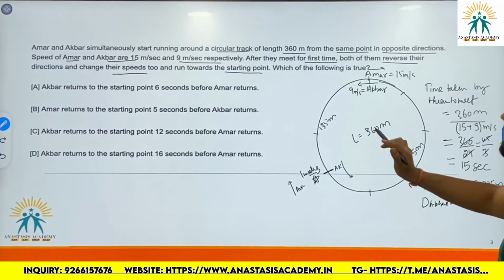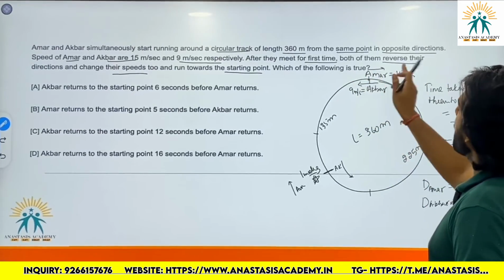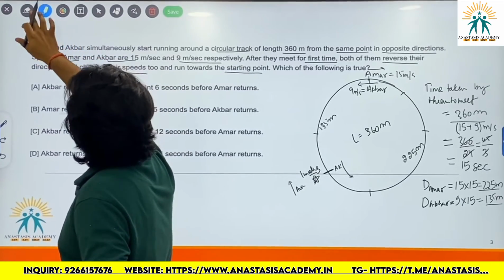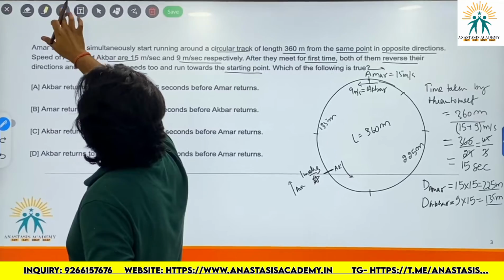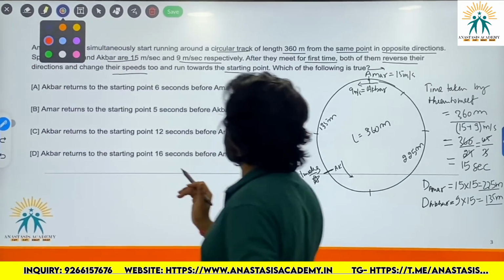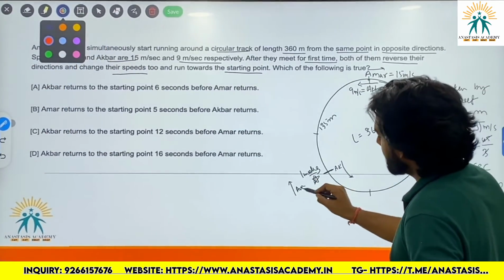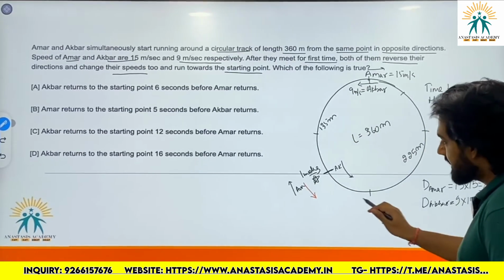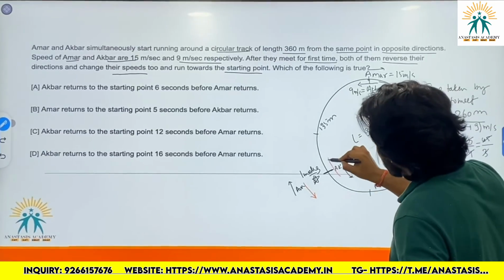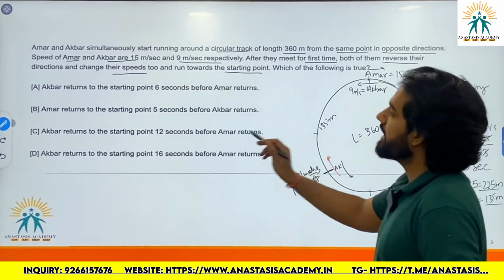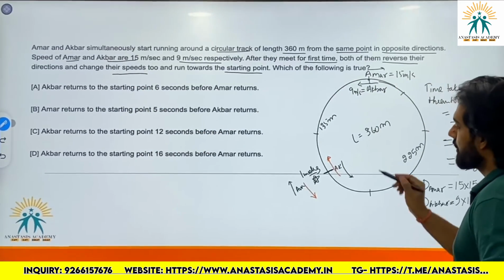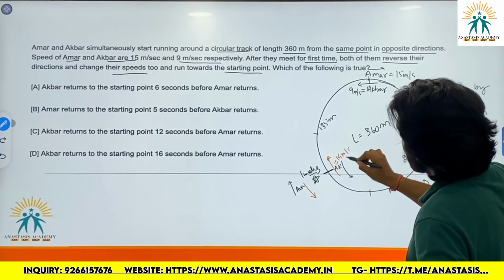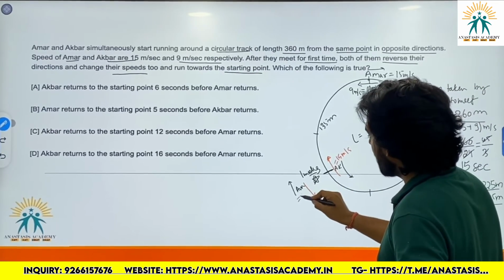But it is given that after they meet for the first time, both of them reverse their direction. So after meeting, Amar reverses his direction. Now Amar will travel in this direction, that is anti-clockwise, and Akbar will travel in this direction, and their speeds also change. So Akbar is now running with a speed of 15 meters per second, and Amar is now running with a speed of 9 meters per second.